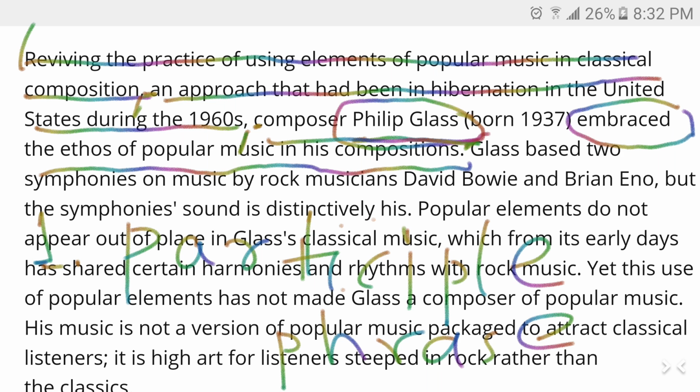Composer Philip Glass embraced the ethos of popular music in his composition. So we can ignore the participle phrase and the additional information. Okay, so that's all about it. That's how you can understand a complex sentence.